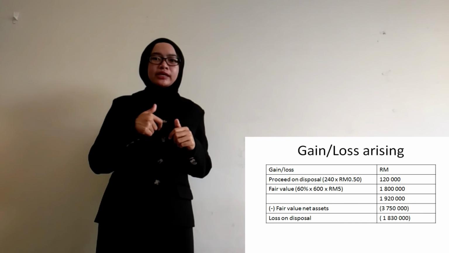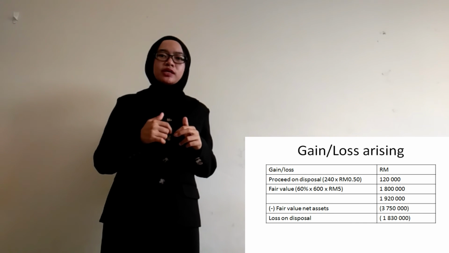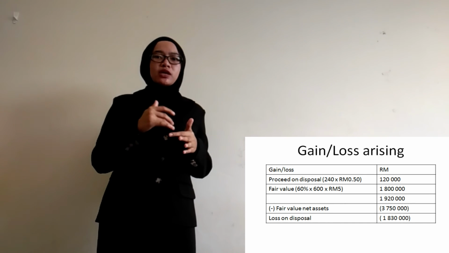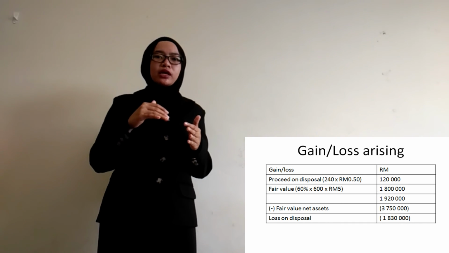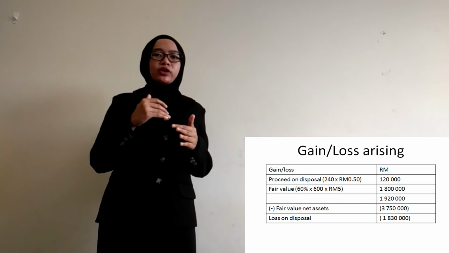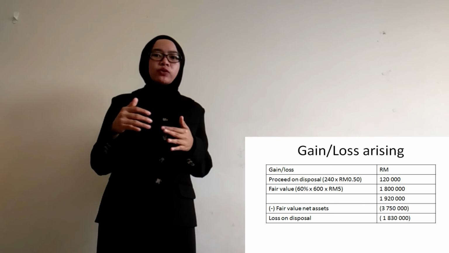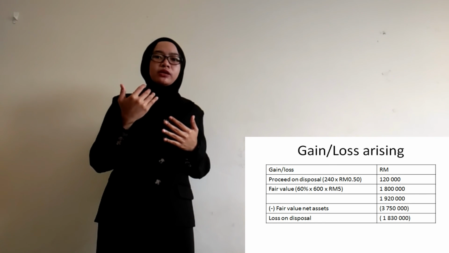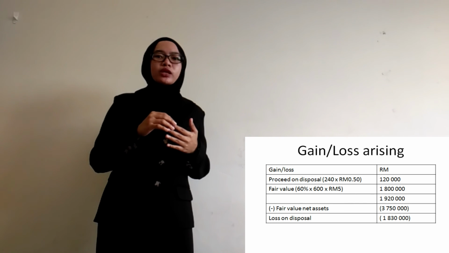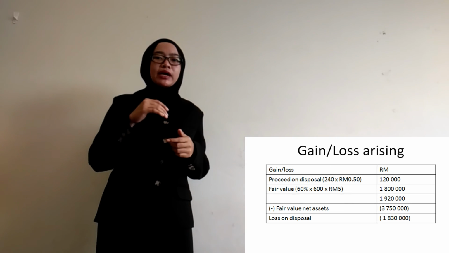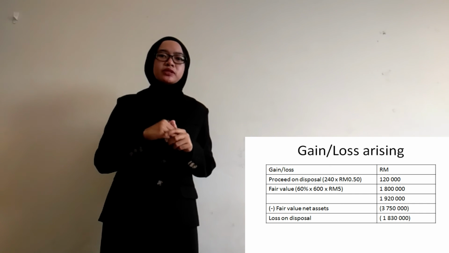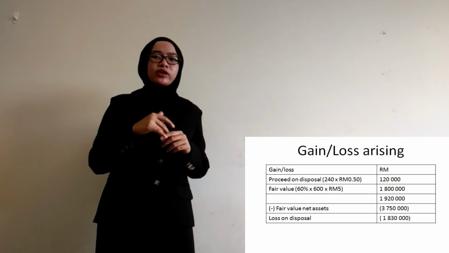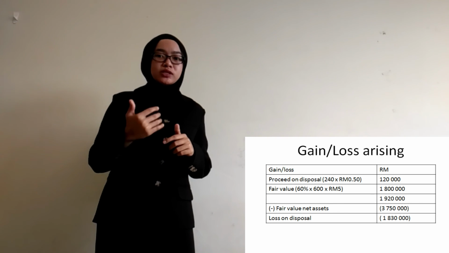To calculate gain or loss arising on disposal, we must add fair value, which is proceed on disposal 240 times with 50 cents, we will get 100,020, and fair value 60% times 600 times 5 ringgit, and we will get 1,100,000.